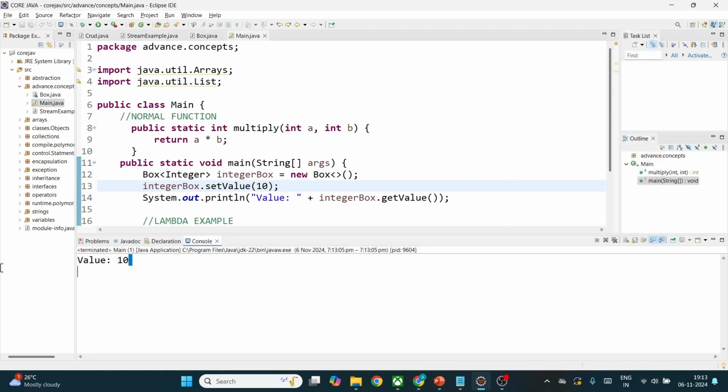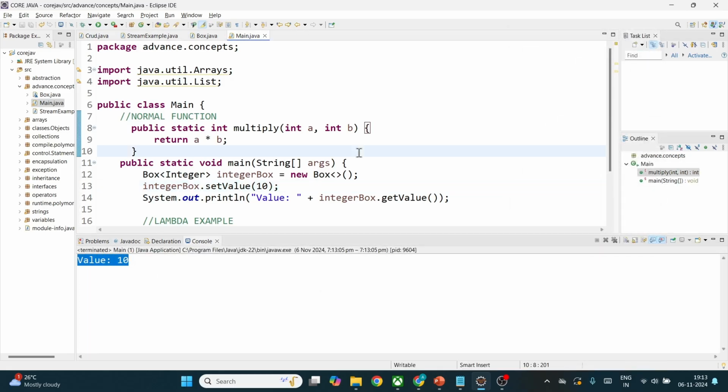Yeah, we got the value 10. So I think it's simple, guys. Generics are simple. If you want to make it a string, we can make it a string, and obviously we need to pass the value in double quotes here. Let me make it a string and pass double quotes telling hello world. Hello world.